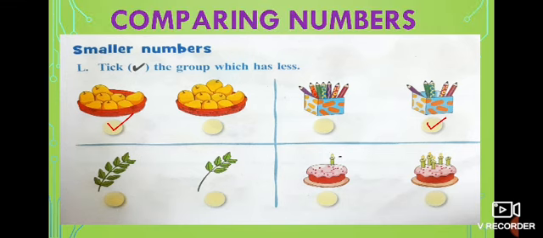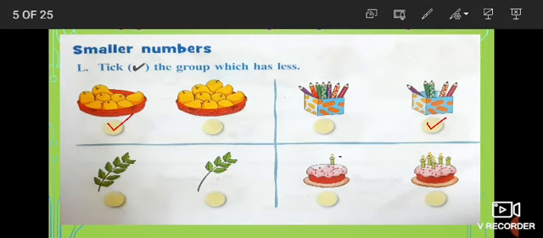Now look at here. Here we have leaves on the stick. How many leaves are here? 1, 2, 3, 4, 5, 6, 7, 8, 9, 10 leaves. And look at here. 1, 2, 3, 4, 5, 6. Which stick is having less number of leaves? Very good. This stick is having less number of leaves. So this is the smallest one.